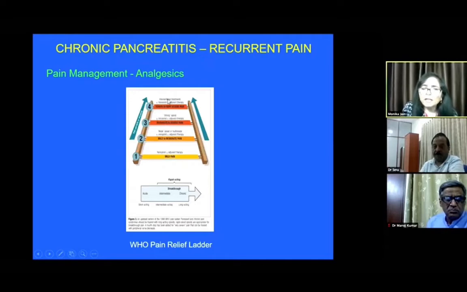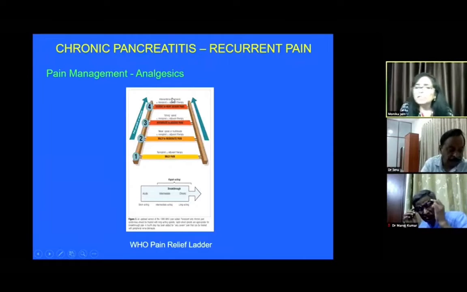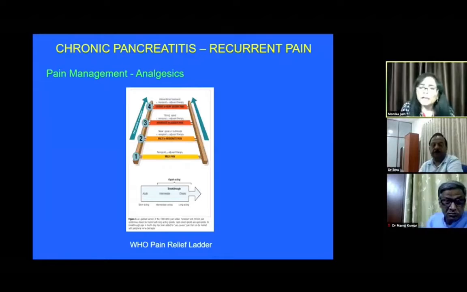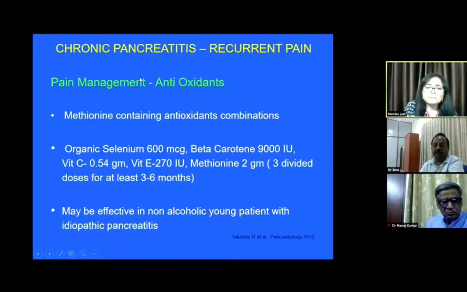And ultimately, if the patient is not responding, some sort of endotherapy or intervention in the form of nerve block can be given, because we know that the pathogenesis of chronic pancreatitis pain is multifactorial. We have ductal hypertension, we have a neuropathic pain component, we have inflammatory pain. So all these can be taken care of. Ultimately, we need some sort of analgesia for these patients.